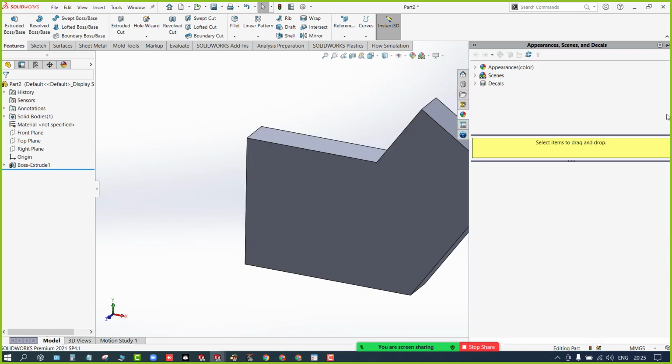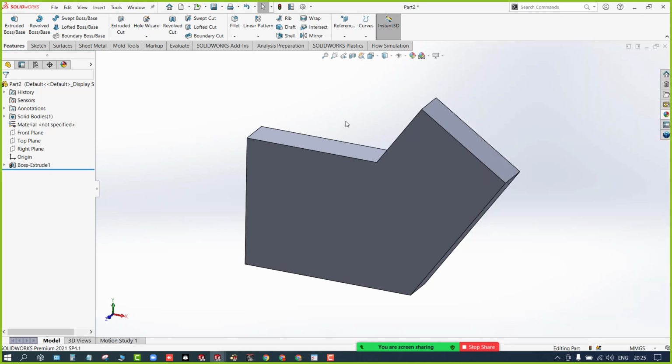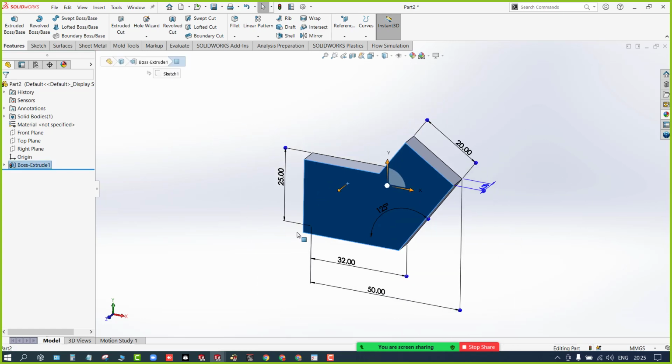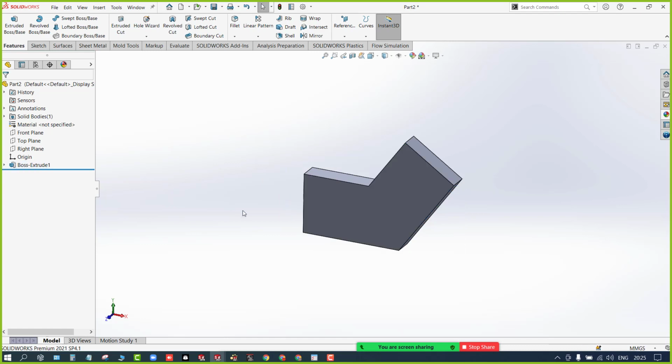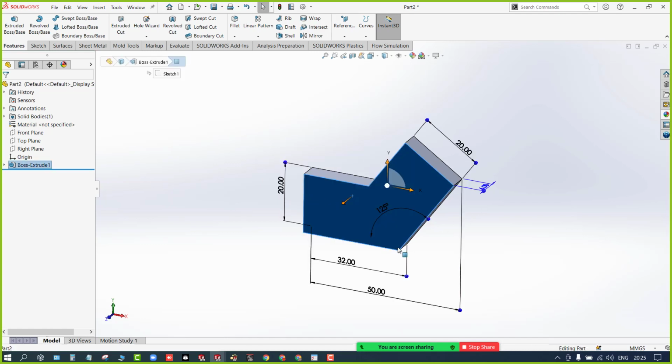Will the other dimensions change? No, not like that. If we change one dimension, only the one which you change will be changed, not the others. Let's say I'm going to change this one from 25 to 20. You can see only that will change, the remaining will stay constant. Clear?